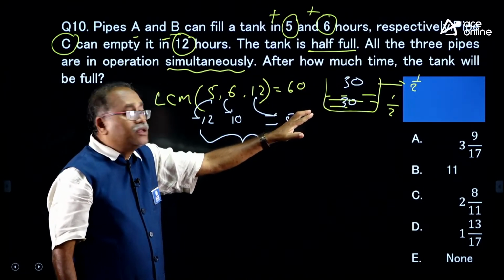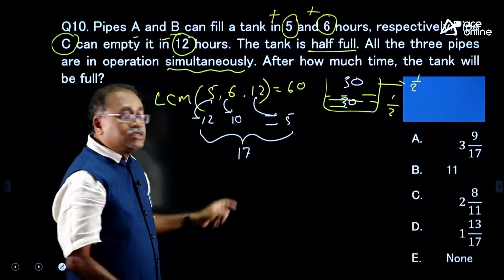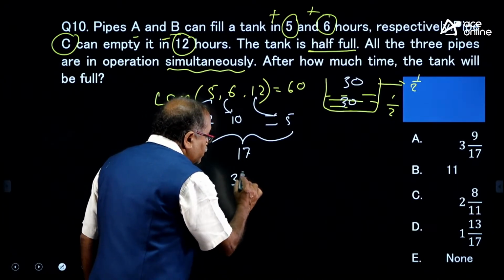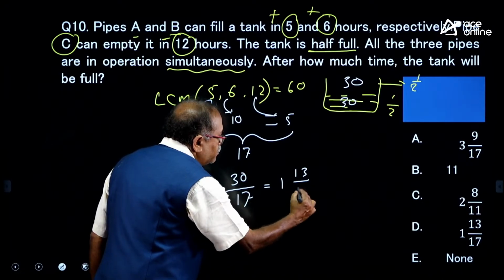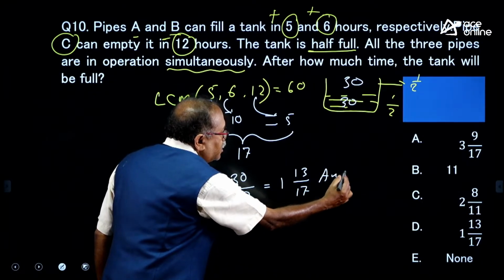So, what should be my answer? 30 divided by 17 should be my answer. So, 30 divided by 17, 17 only one time, and 13 by 17 should be my answer.